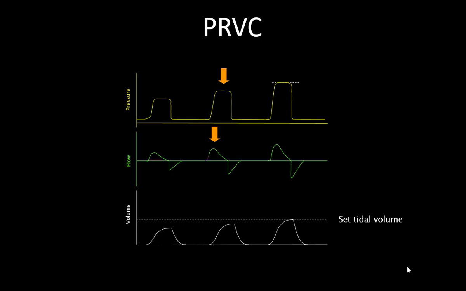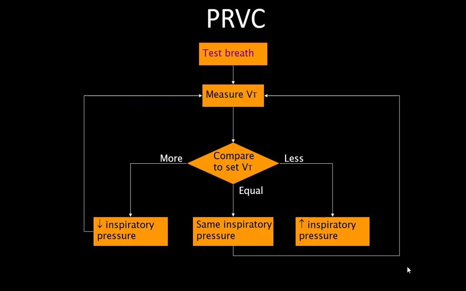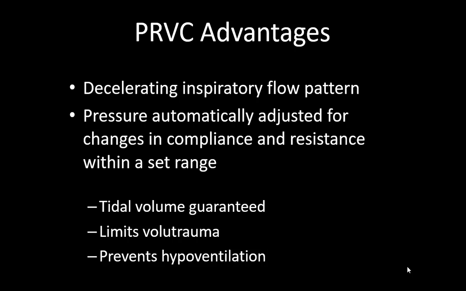So in the next breath, the ventilator increases the pressure support level, and so on, till the set tidal volume delivery is met, or it reaches the upper limit of the pressure, whatever alarm limit you have set. So it is like this: a test breath is given, the tidal volume is measured and compared with the set tidal volume, and inspiratory pressure is increased or decreased in successive breaths.